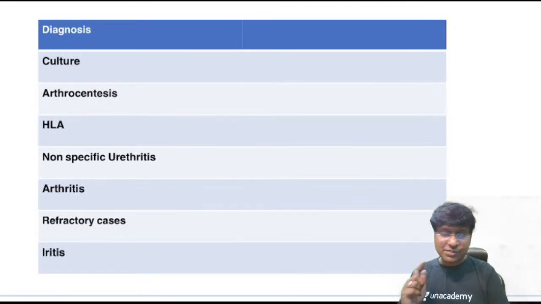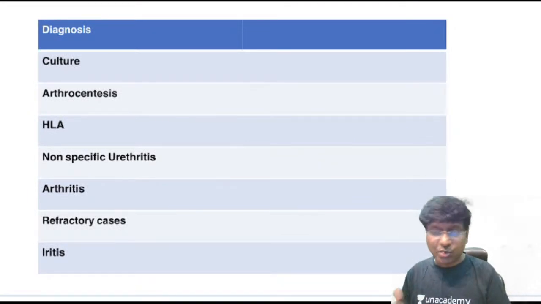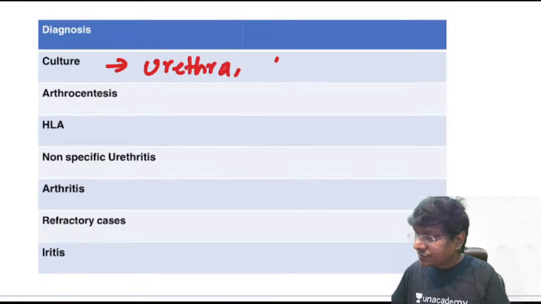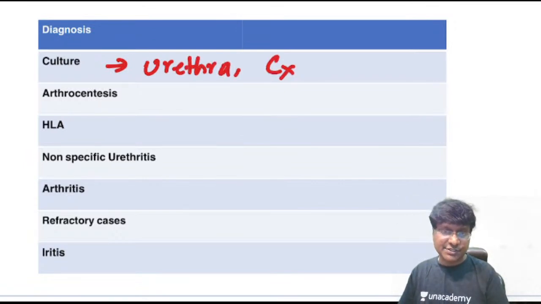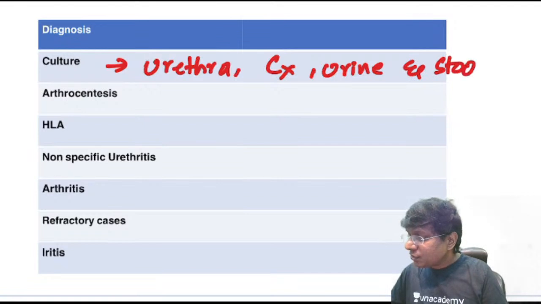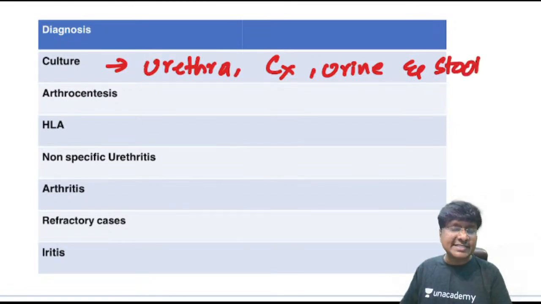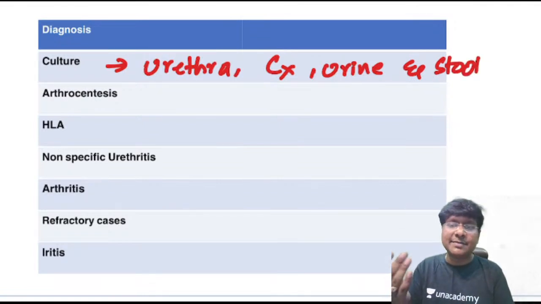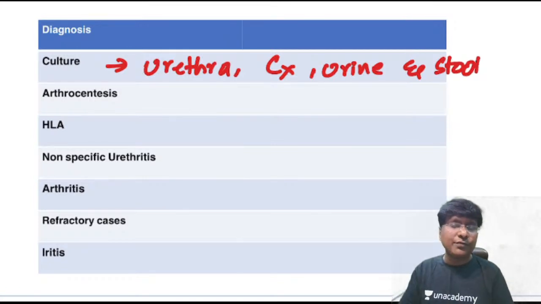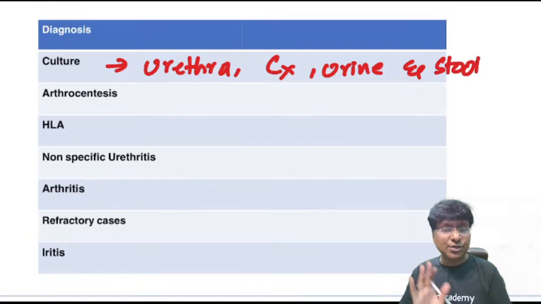So how will you diagnose? The diagnosis is by culture. So what culture do you have to do? You have to take the culture of the urethra, or the culture of the cervix. You can also take the culture of the urine as well as stool samples. Why stool samples? Because it can also occur secondary to gastroenteritis, that is Shigella, Salmonella and Campylobacter jejuni. And urine culture you take in order to look for the infective pathology causing urethritis.